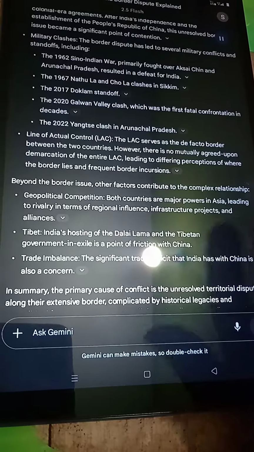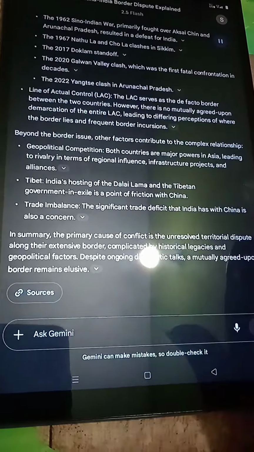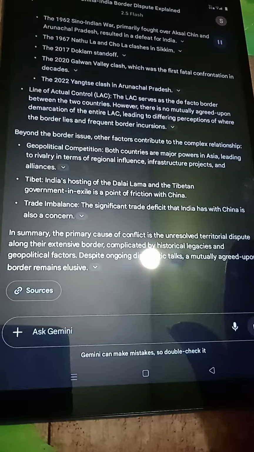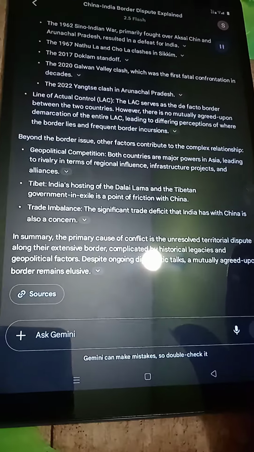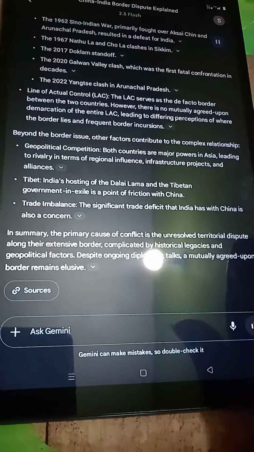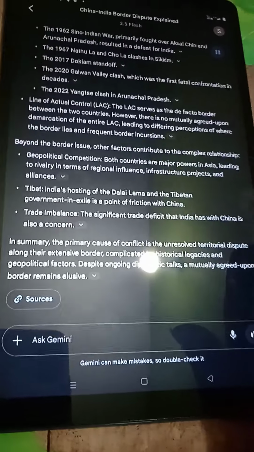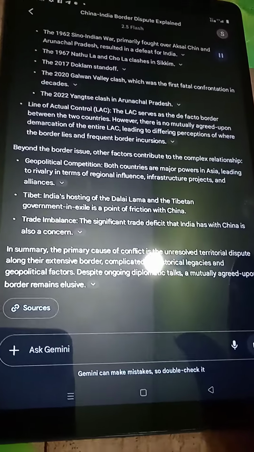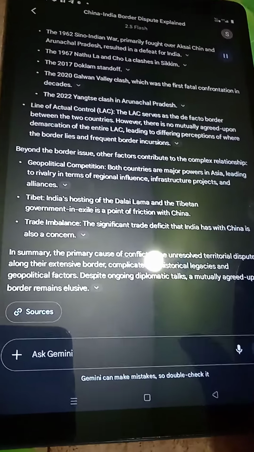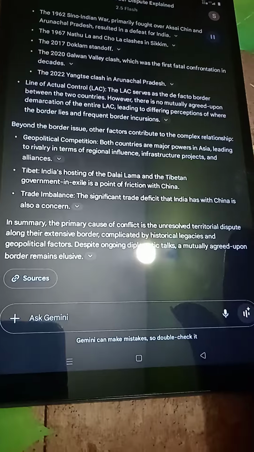Beyond the border issue, other factors contribute to the complex relationship. Geopolitical competition. Both countries are major powers in Asia, leading to rivalry in terms of regional influence, infrastructure projects, and alliances. Tibet. India's hosting of the Dalai Lama and the Tibetan government in exile is a point of friction with China. Trade imbalance. The significant trade deficit that India has with China is also a concern.